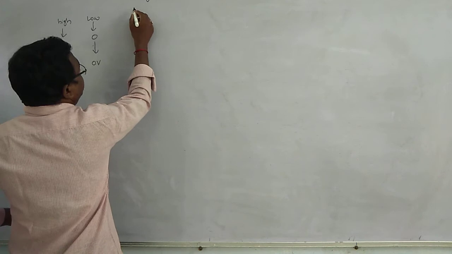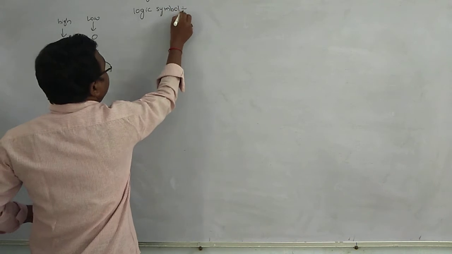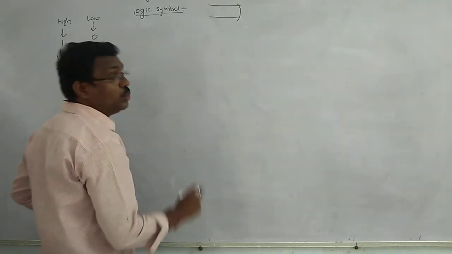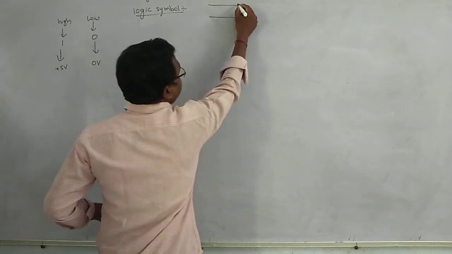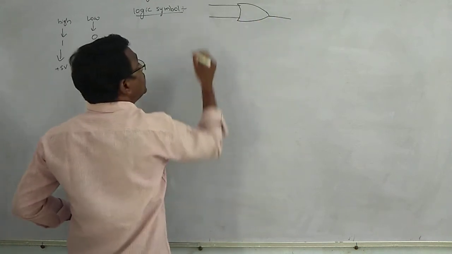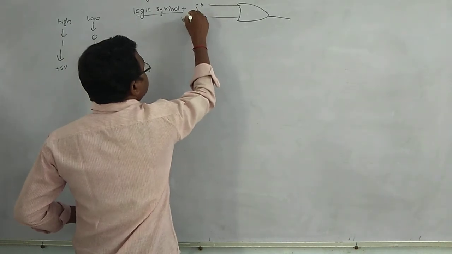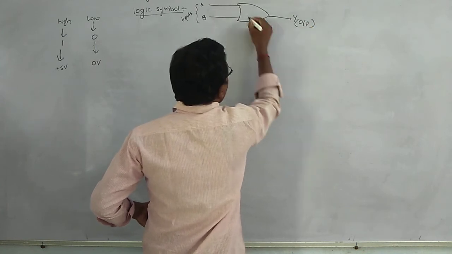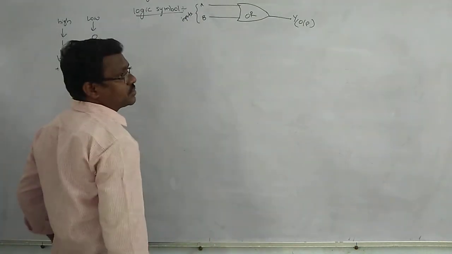Next, the logic symbol for the OR gate. The OR gate has 2 or more inputs but only one output. Here it has 2 inputs, A and B, and only one output, Y.